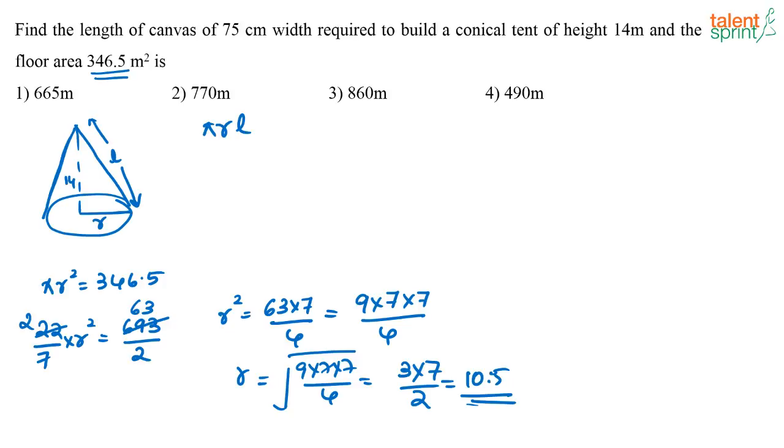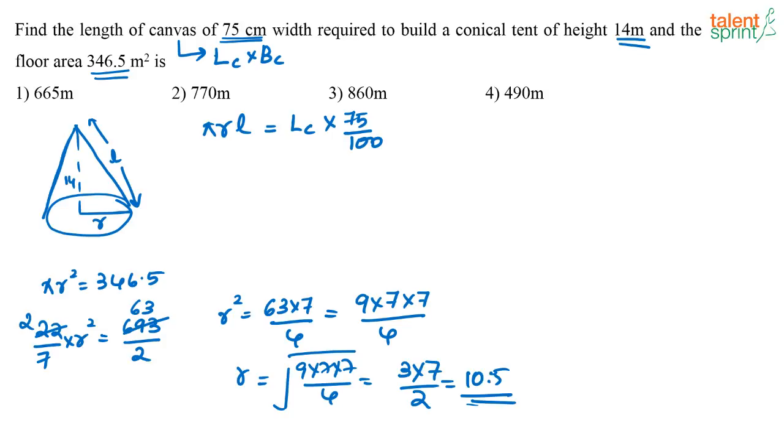Now what is the area of the tent? This area of the tent is nothing but the area of the canvas. What is the area of the canvas? The area of the canvas is nothing but the length of the canvas into the breadth of the canvas. That is the length of the canvas into, what is the breadth? 75 centimeters. Now here, this is in terms of centimeters, this is in terms of meters. This is another thing which we can miss out when we are solving it in the examination. So it should be 75 by 100 because we are considering everything in terms of meters.